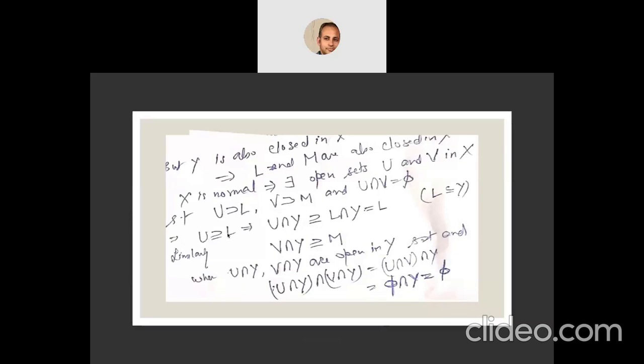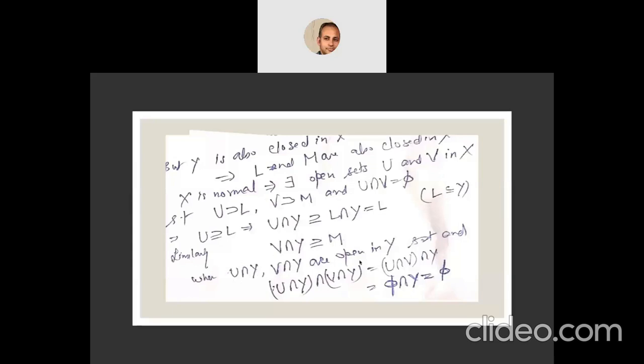But as U contains L, U intersection Y is open in Y and will contain L intersection Y, which will be L itself, because L is already a subset of Y. So L intersection Y is actually equal to L. So U intersection Y will contain L. Similarly, V intersection Y will contain M, and since U intersection V is empty, they are also disjoint.